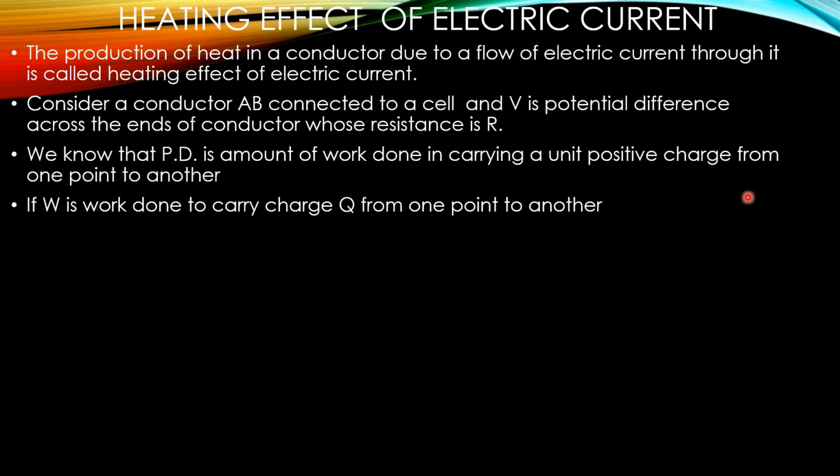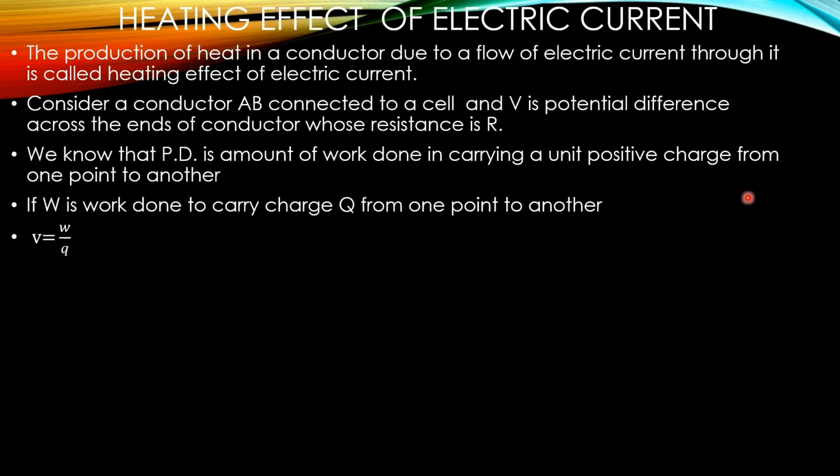This is the explanation of the heating effect of electric current. When current flows, heat will be produced. That is called the heating effect of electric current. In a systematic way, how will you write it? The production of heat in a conductor due to flow of electric current through it is called the heating effect of electric current. If we consider a conductor AB